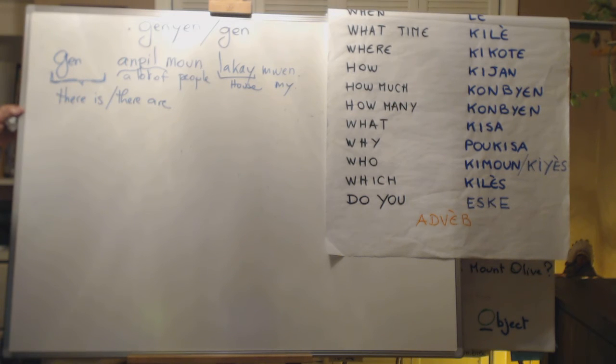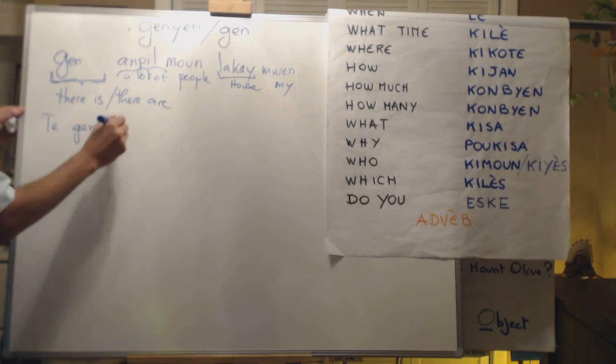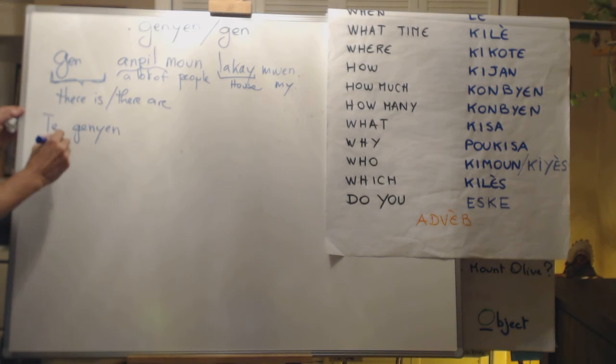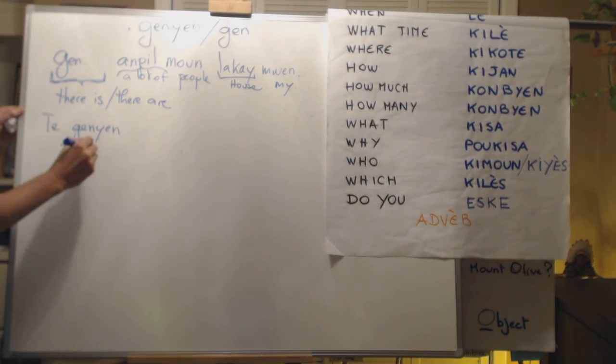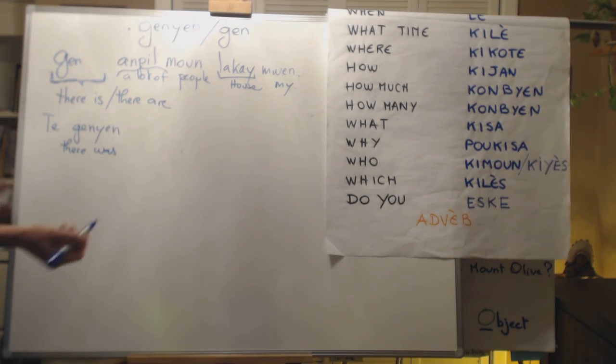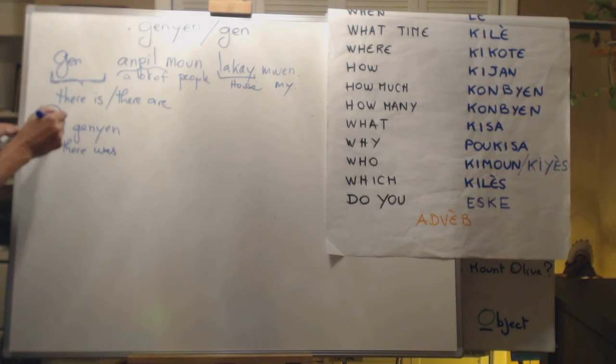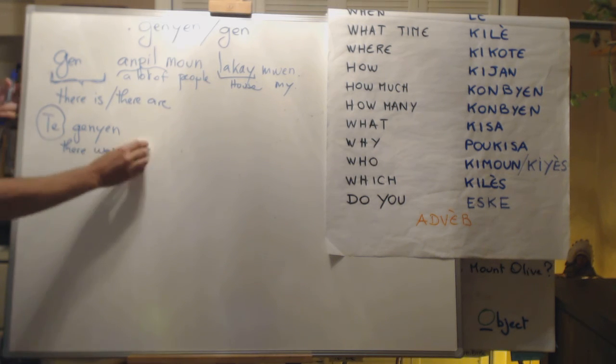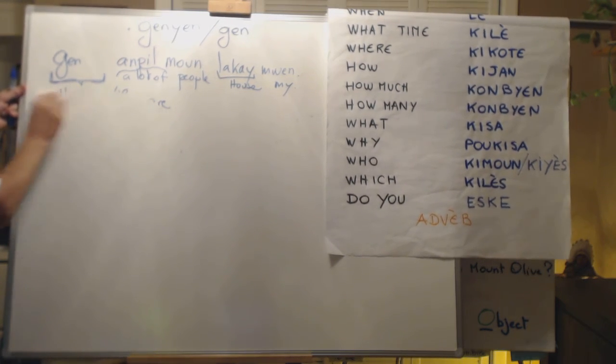Remember now, we have the markers, so we can put that to the past. Te ganya en pile moun la caille moi. There was. So, if we use the marker before ganya, then we are going to use the past tense. So, now, the to have.